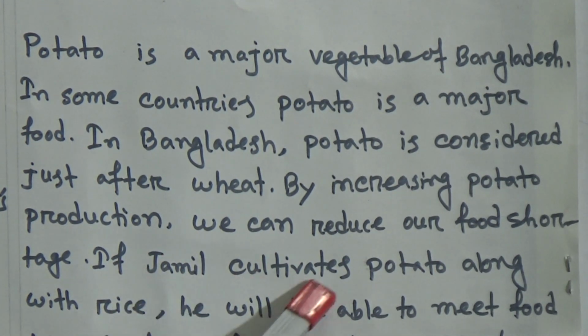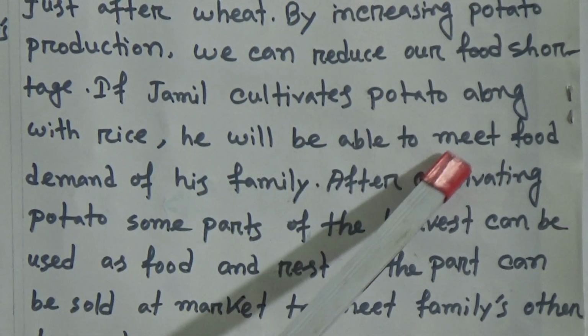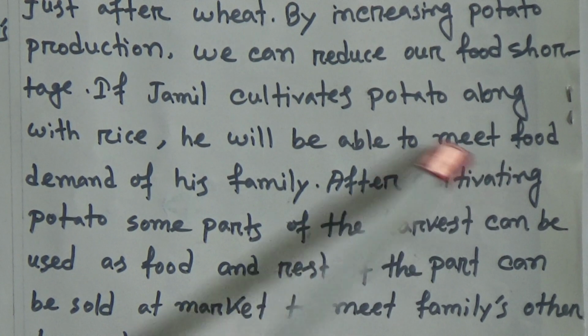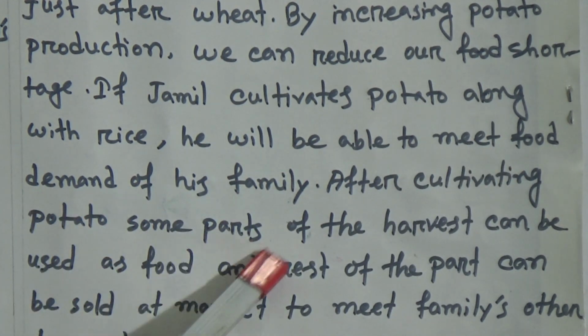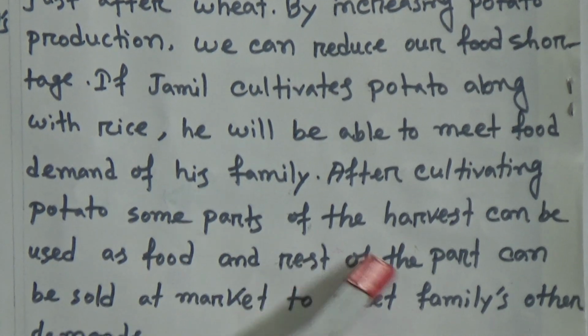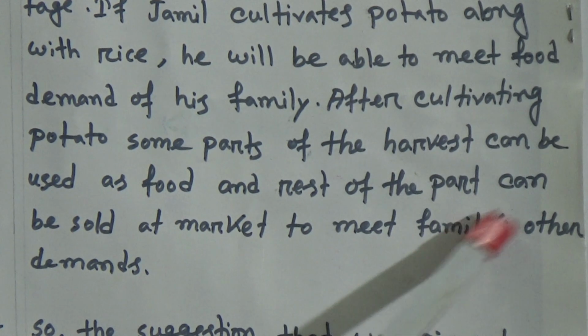If Jamil cultivates potato along with rice, he will be able to meet food demand of his family. After cultivating potato, some parts of the harvest can be used as food and the rest can be sold at the market to meet the family's other demands.